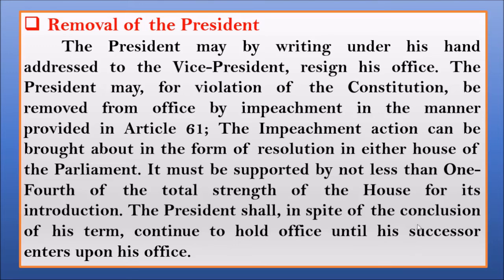And the president shall, in spite of the conclusion of his term, continue to hold office until his successor. So once it is decided that the president should not sit in his place again, for some days he has to stay there until his substitute comes. Until the substitute takes over the work, the president who is decided to be removed has to stay in that place and wait for that, okay.